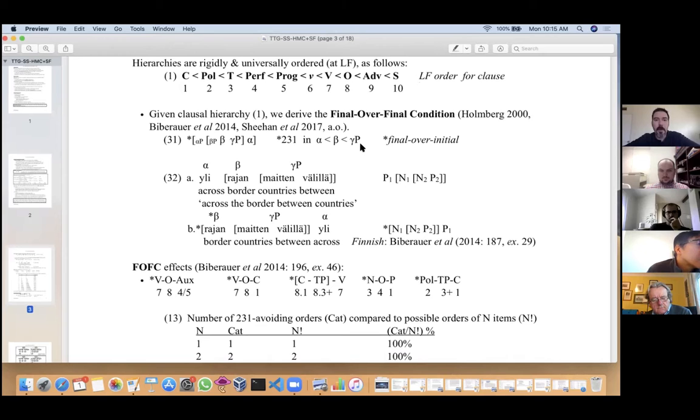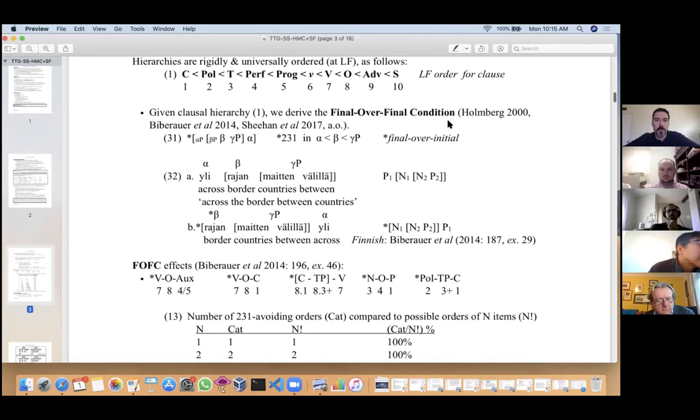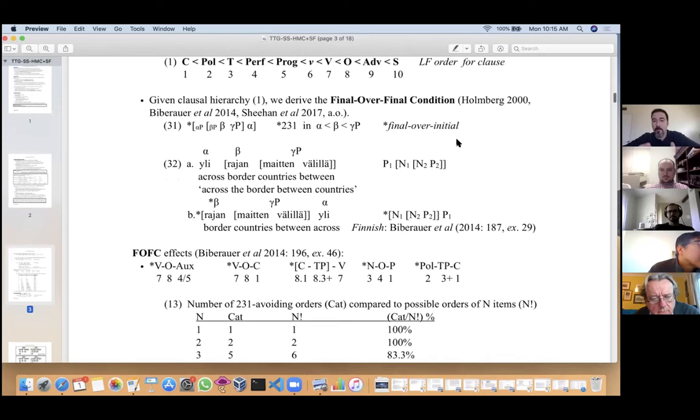So an immediate consequence of this sort of ordering for the clause structure is all the major cases in the clause of the final-over-final condition, which is usually expressed as something like, star, beta, gamma phrase, alpha. The idea being you can't have a head initial complement of a head final phrase. Right? In our terms, this would be alpha would be the first head, then beta, then gamma phrase. So this is the star 2-3-1 condition in action.